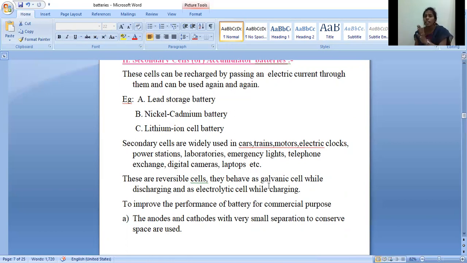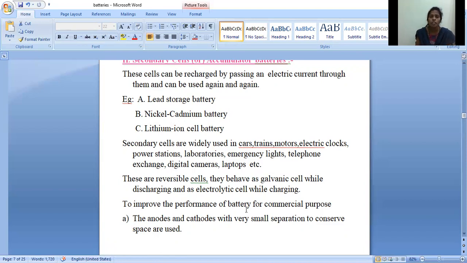So in the forward direction, that means discharging, the cell acts as a voltaic or galvanic cell. In the backward reaction, that means recharging, the cell acts as an electrolytic cell. That means the secondary cell acts as both a galvanic cell and an electrolytic cell.